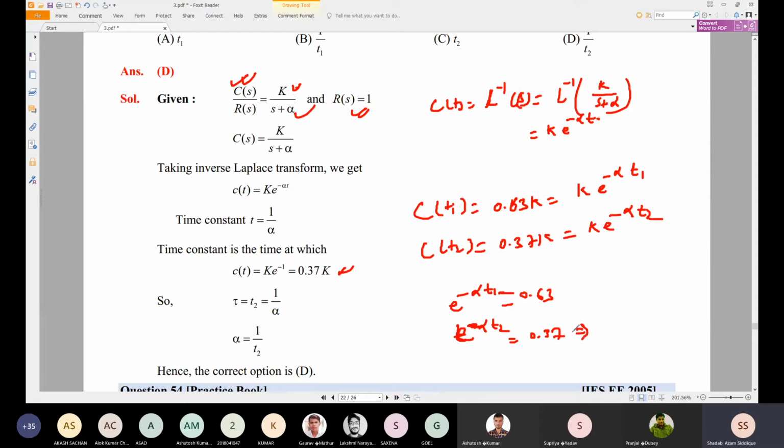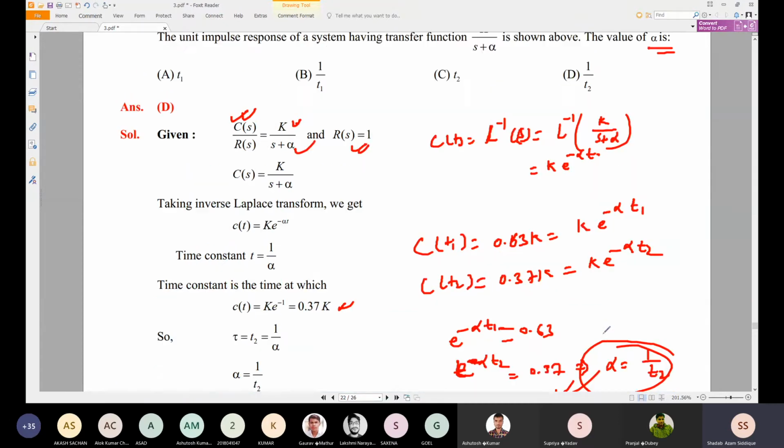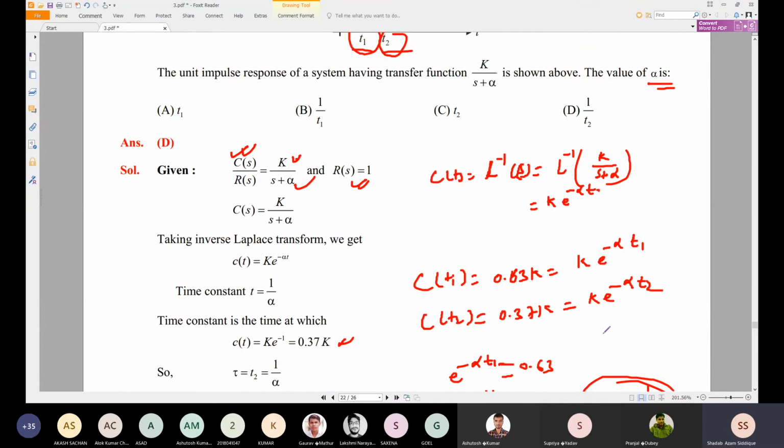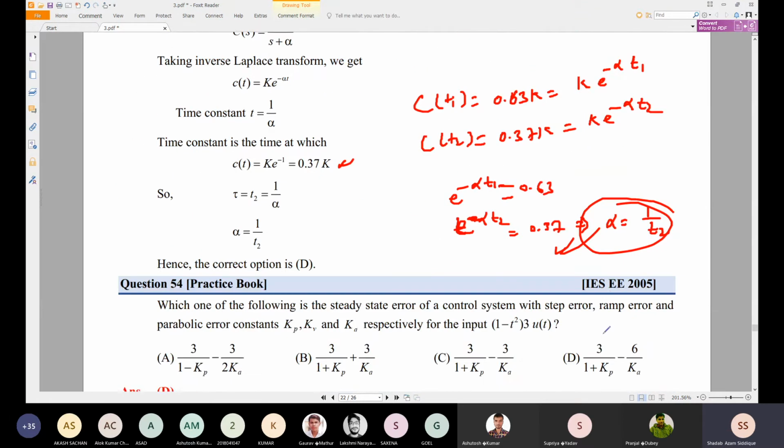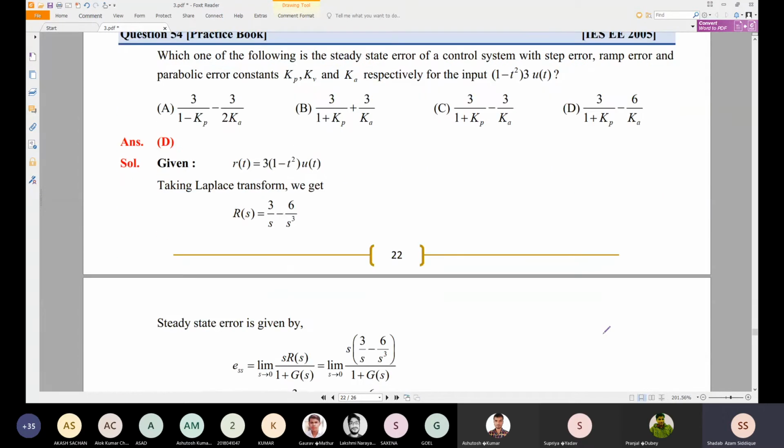By this analogy, we can find alpha directly in terms of T2, so alpha is equal to 1 by T2. That is the option from this 0.37. So that is a very simple problem in terms of T2. If you are given T1 and T2, you can also find the answer for the value of alpha.